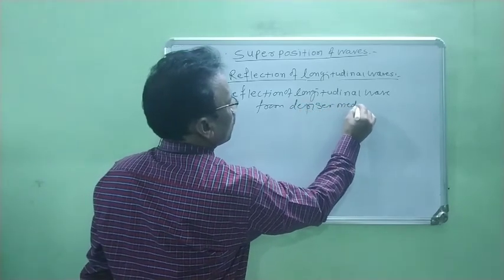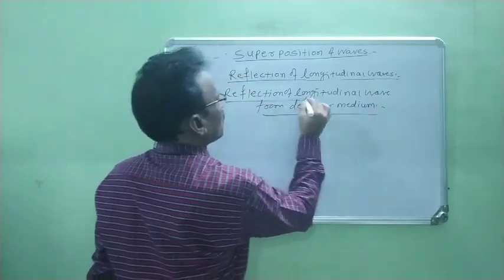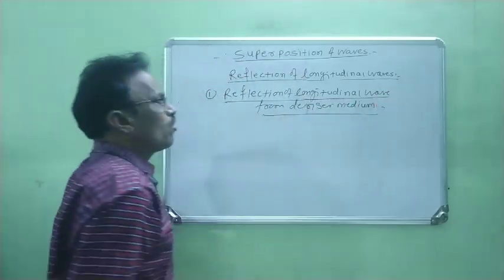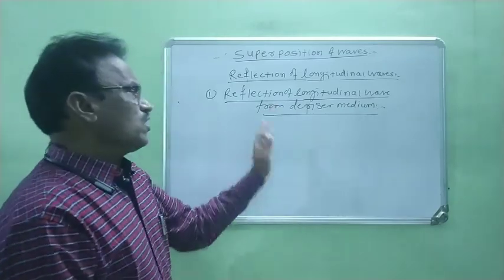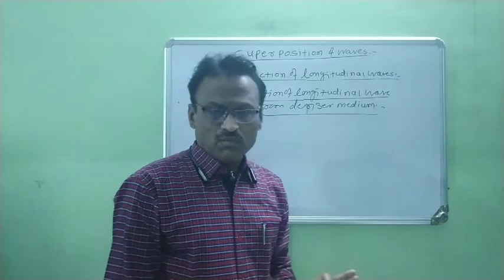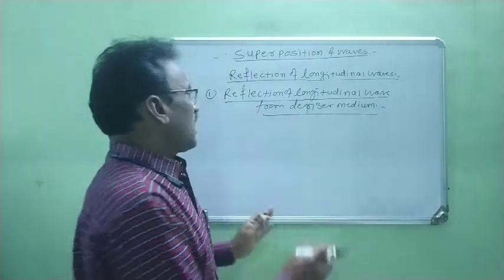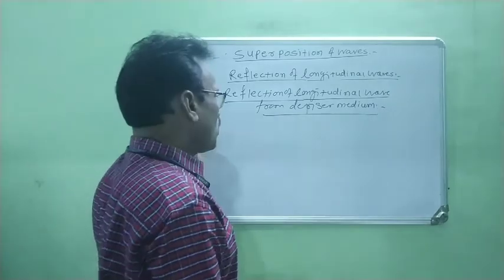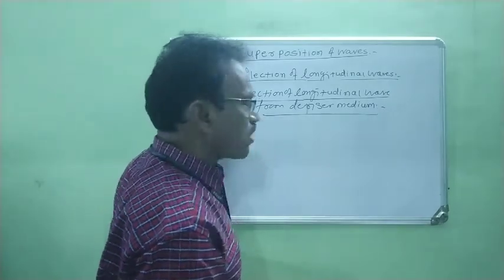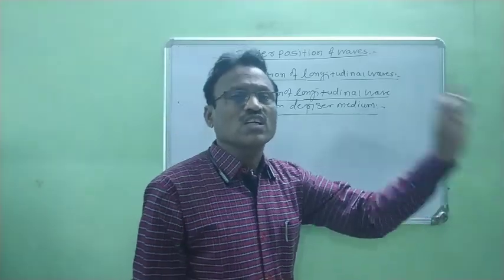In this case we consider two mediums, one is a rarer medium and the other is a denser medium. We consider one longitudinal wave or sound wave, and this wave is traveling from the rarer medium and reaches towards the denser medium, right?